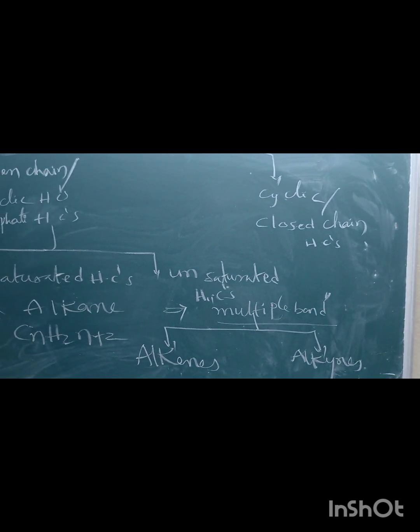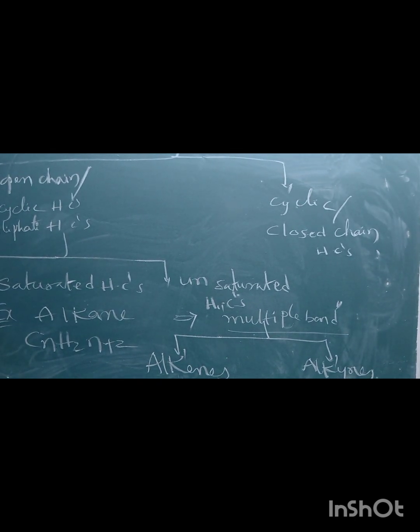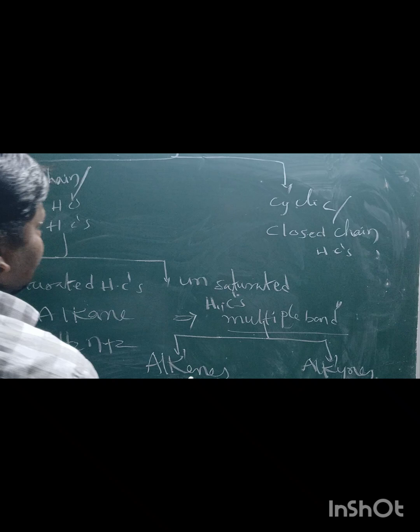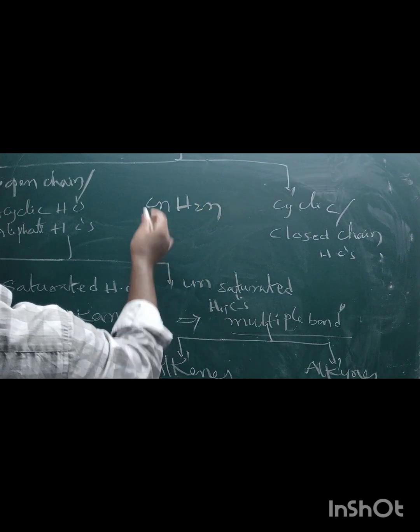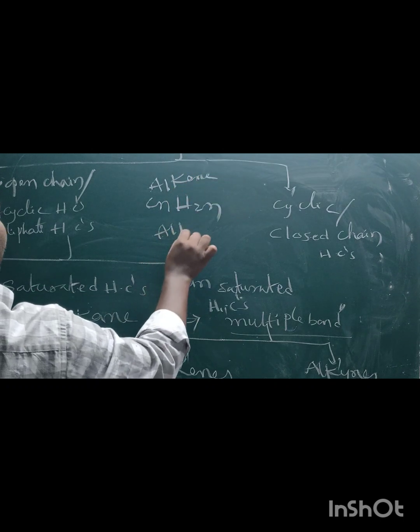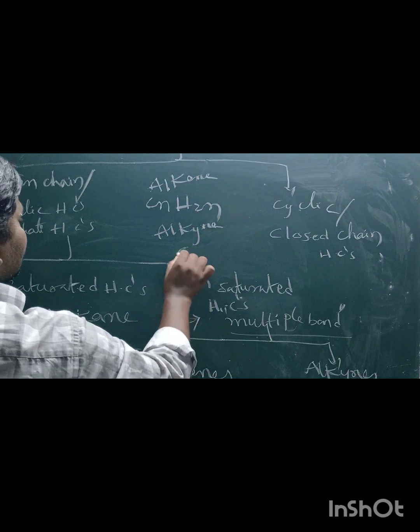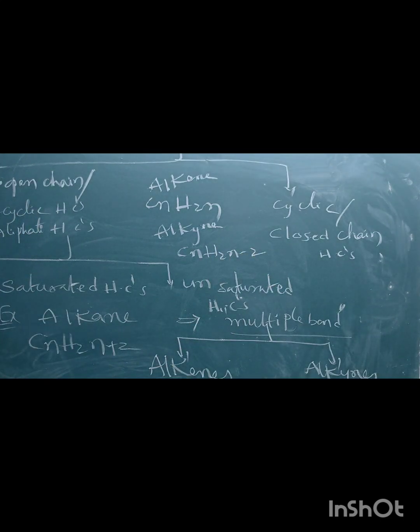The general formula of alkenes is CnH2n. The alkyne general formula is CnH2n-2.